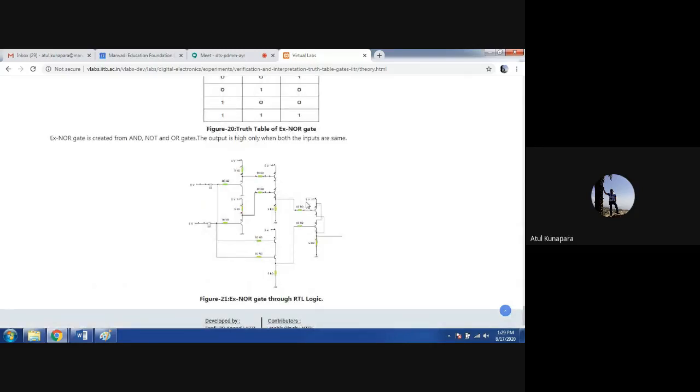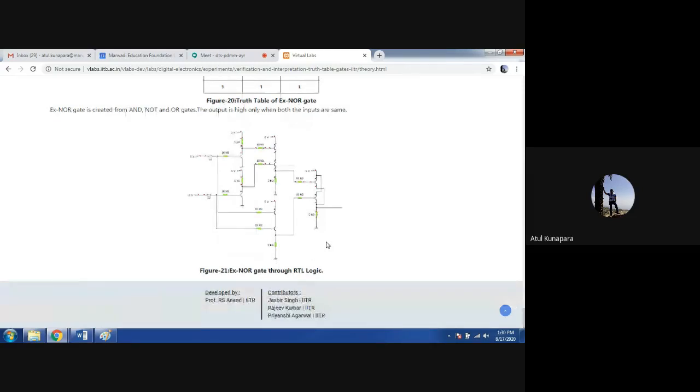And it is realized using transistor logic circuits like this. It is again a similar circuit but looks smaller. You can see the transistors. There is one NOT gate here and one NOT gate here, so they will be producing A bar and B bar. That will be given to the AND gate here, and one more AND gate is here. That output will be given to one more OR gate. So this is how it is realized in resistor transistor logic.